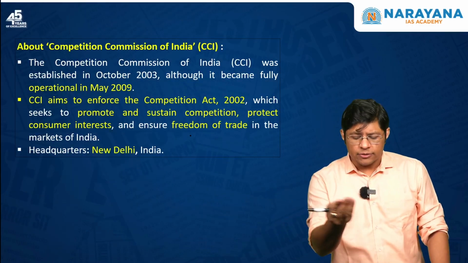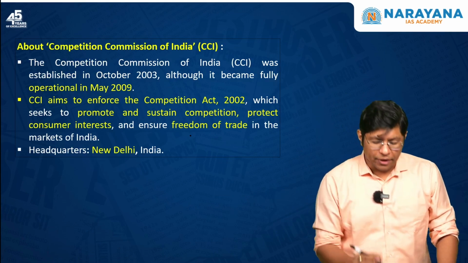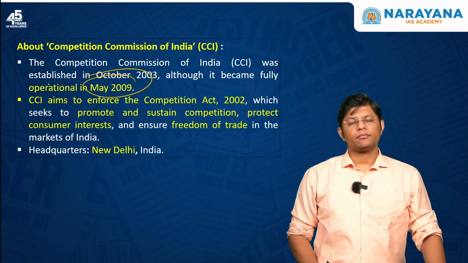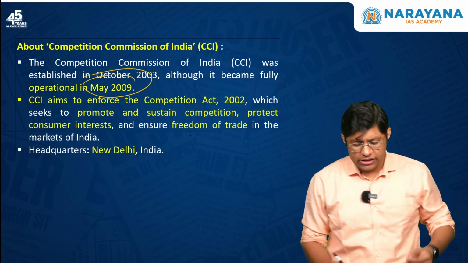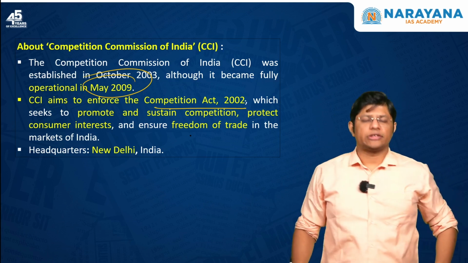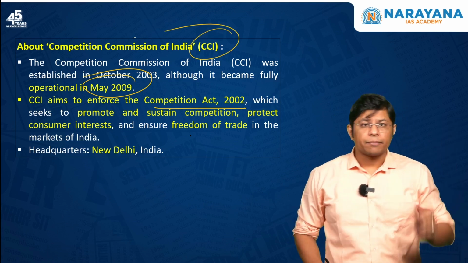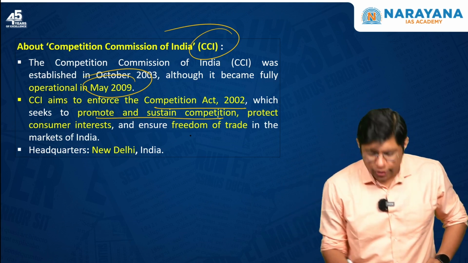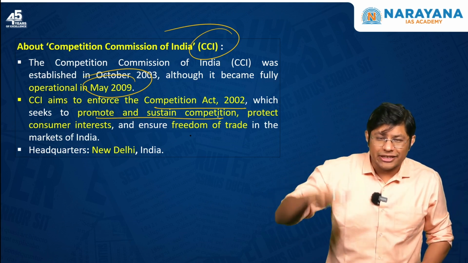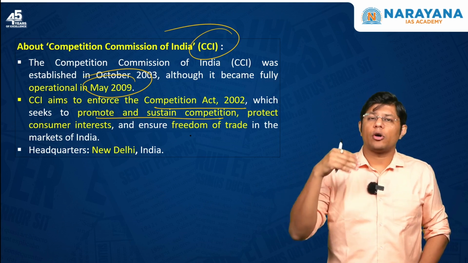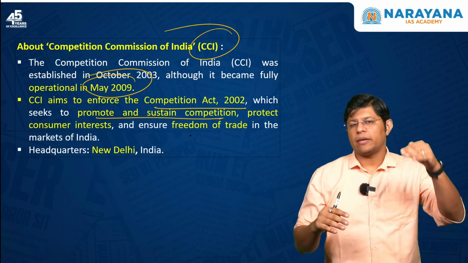What is the Competition Commission of India? It became operational in the year 2009. It enforces the Competition Act of 2002. What is the purpose of this CCI? The purpose is to promote and sustain competition. There has to be competition in the market. If there is no competition, the economy will come to a standstill.